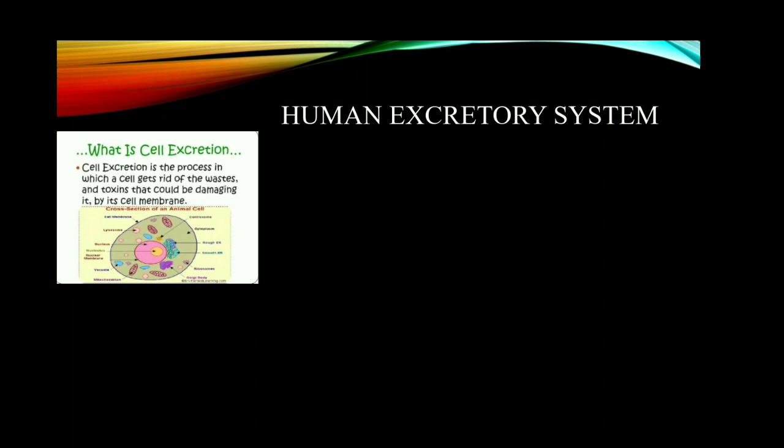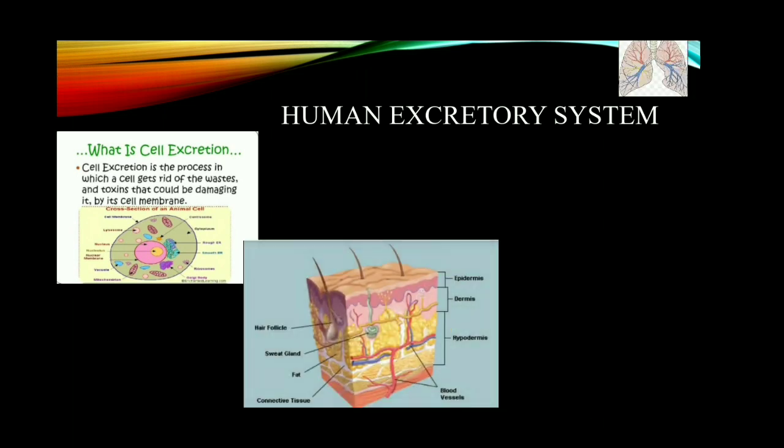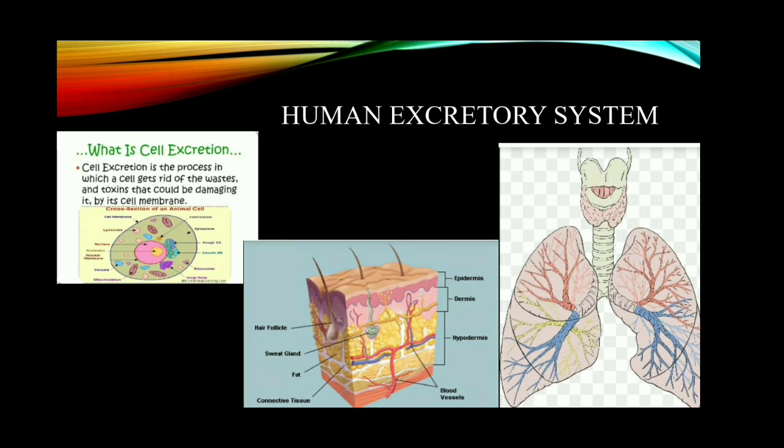The tissues and the organs associated with the removal of waste products constitute the excretory system. Apart from the human kidney, the skin and lungs are also involved in the process of elimination of waste to a certain extent. Skin forms the outer covering of our body. It stretches all over the body. Skin forms 15% of our total body weight.